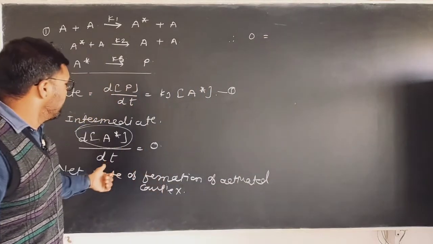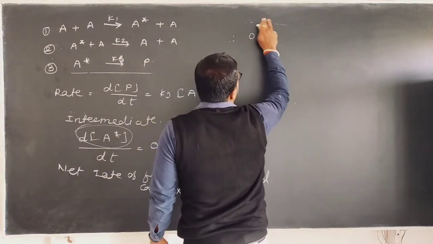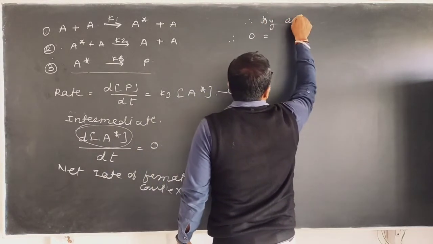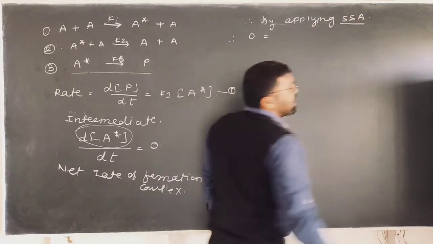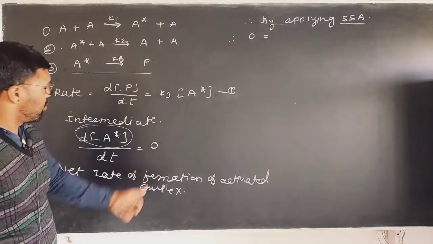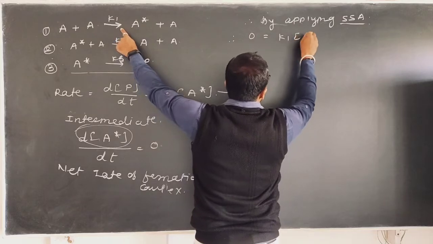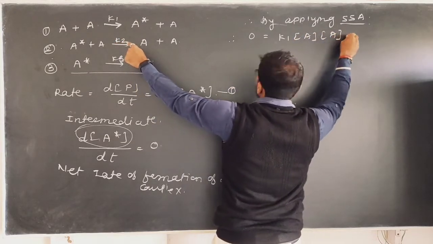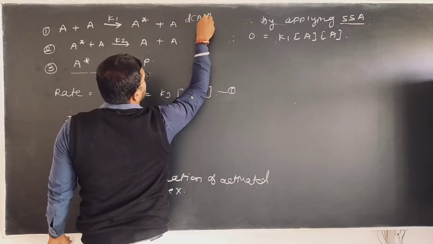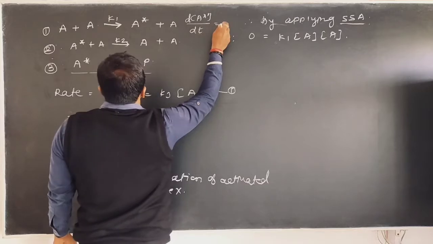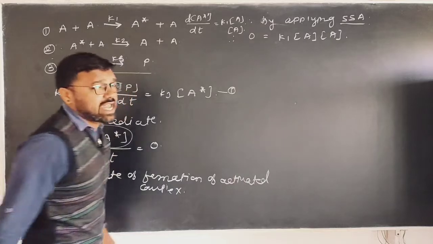We already have this given by the steady state approximation. Therefore, you can write here, by applying the steady state approximation (SSA), 0 is equal to the rate of formation, therefore K1 into A. Here you can write the rate of formation of A star with time by using the first reaction is equal to K1 into A, according to the first reaction.